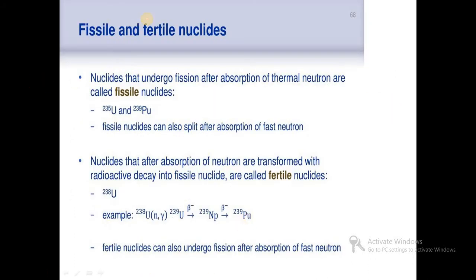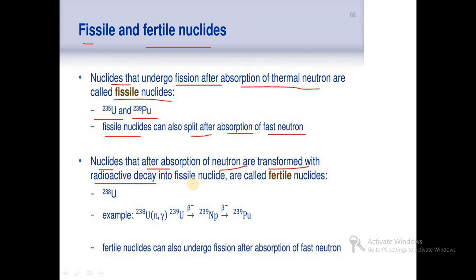So what is the difference between fissile and fertile nuclides? Nuclides that undergo fission after absorption of thermal neutrons are called fissile nuclides, and the examples are uranium 235 and plutonium 239. Fissile nuclides can also split after absorption of fast neutrons. Nuclides that, after absorption of a neutron, are transformed by radioactive decay into a fissile nuclide are called fertile nuclides, that is, they can be forcefully fissioned.